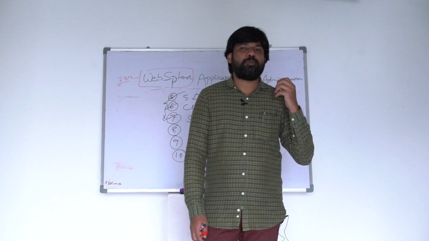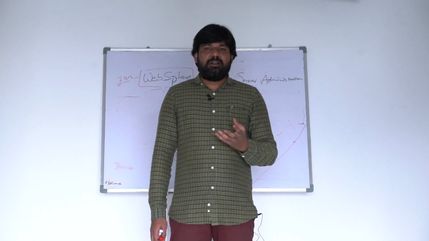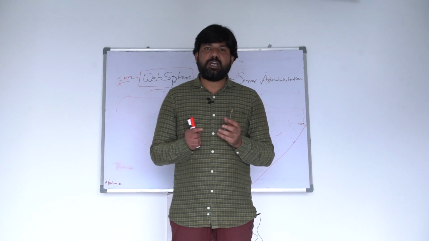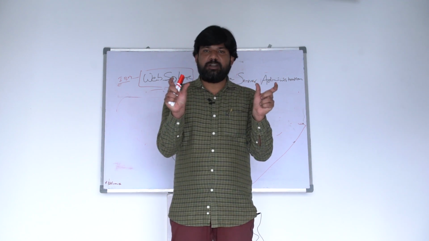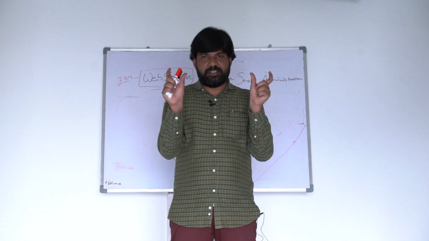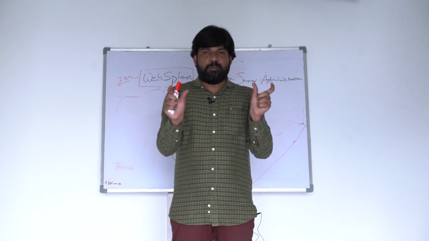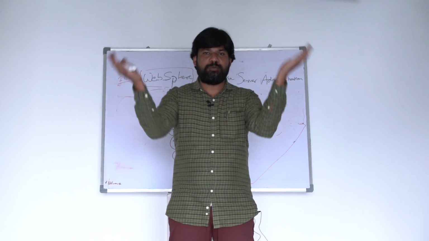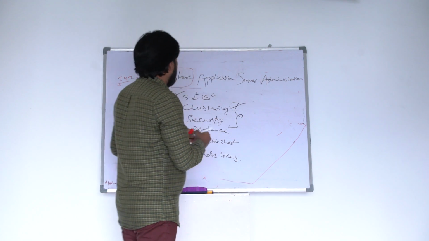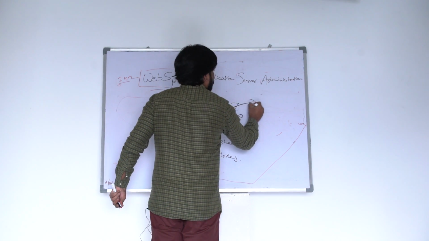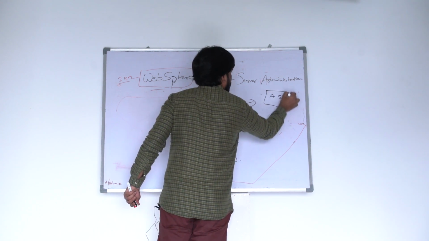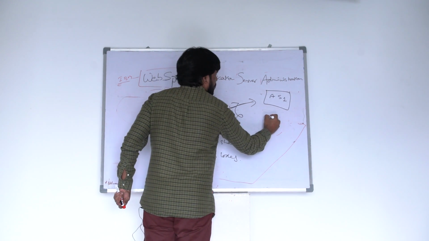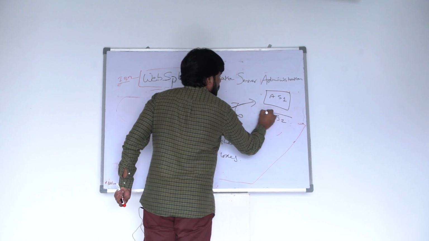Then what do you mean by cluster? Logically you have different JVMs. As of now you have two different application servers, but logically you are going to group them. For clustering, you have application server 1 and one more application server 2.